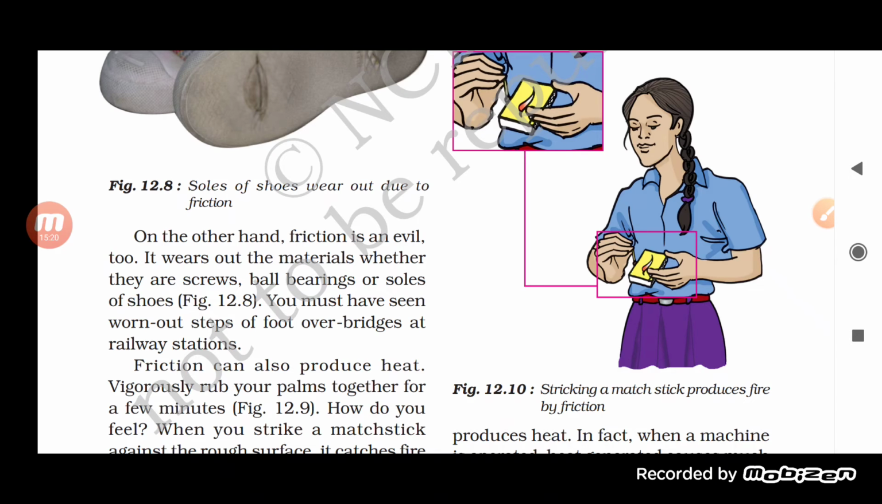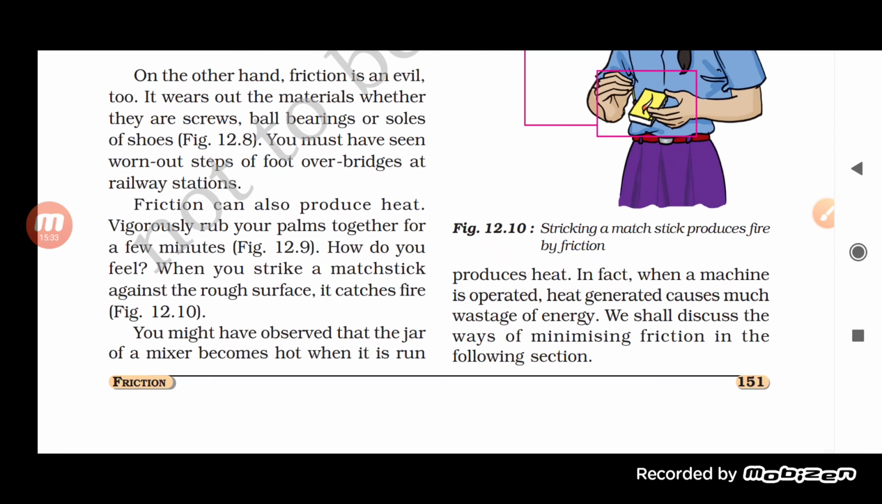So, even the worn out shoes, it is made over bridges at railway station. So, how does it occur? It occurs because of the force of friction only. Friction can also produce heat. Yes, a very easy example.